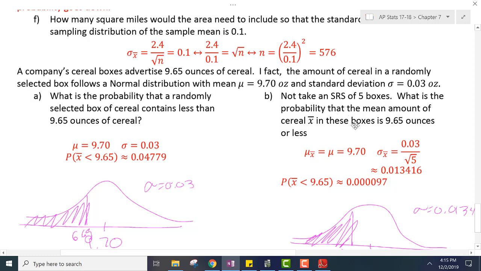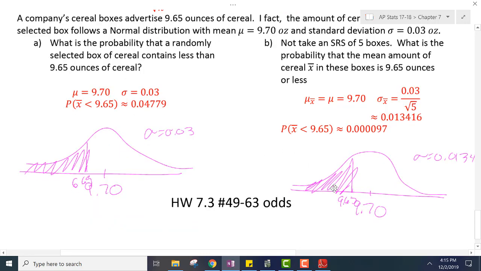Now, if we take an SRS of 5 boxes, what is the probability that the mean amount of cereal, or x bar, in the boxes is 9.65 ounces or less? Again, 9.65 is pretty close to our mean. And if we take a sample, the mean stays the same. Standard deviation now is 0.03 divided by the square root of 5. So it cut our standard deviation down by more than half of what it was. So the probability that x bar is less than 9.65 is not very likely. 0.000097.